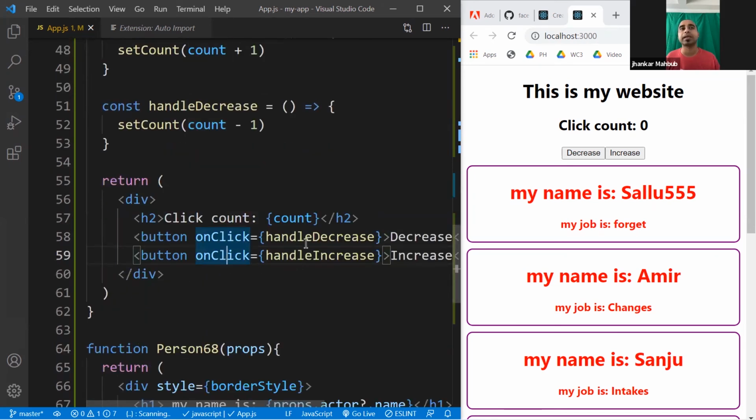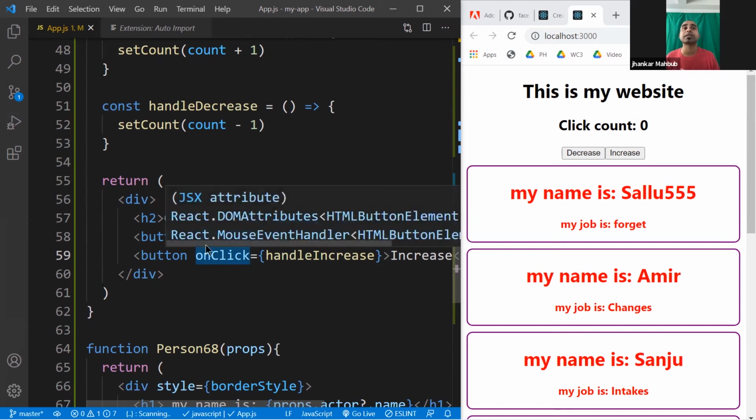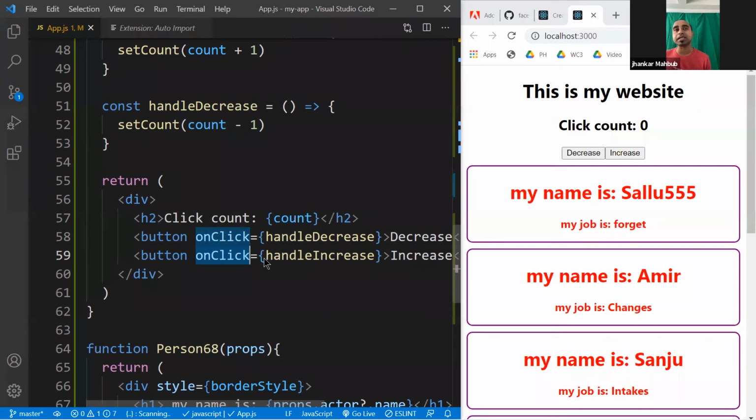Like a button, you have a handleIncrease, pretty much the same way you did in HTML and plain JavaScript. Here you are just changing the name, with an uppercase C. That's it. And since this is JSX, the dynamic name of the function goes in the second bracket. Since this is inside brackets, you can write any valid JavaScript. You can write the whole function here, but some advanced people are comfortable with it.